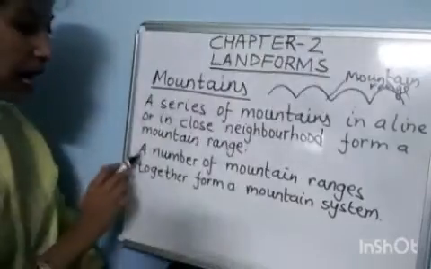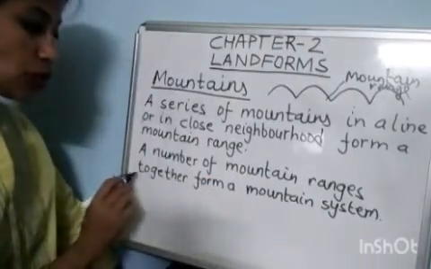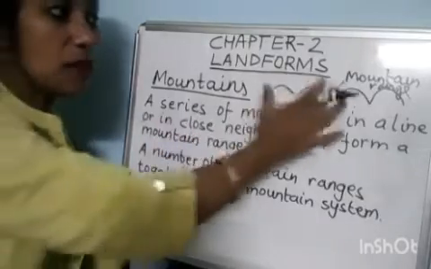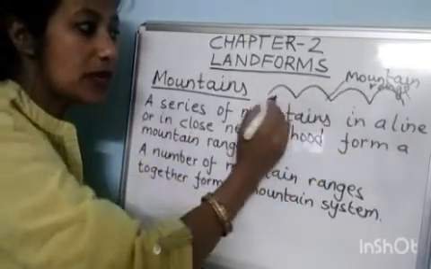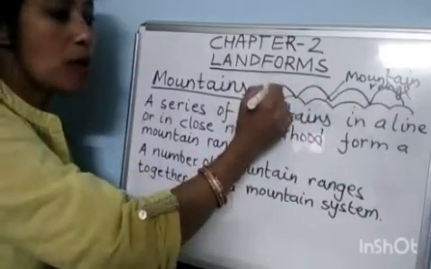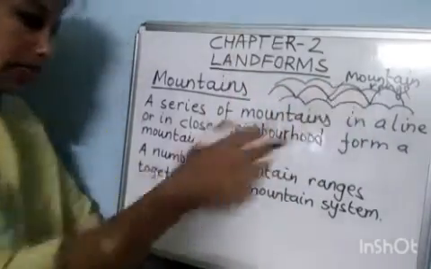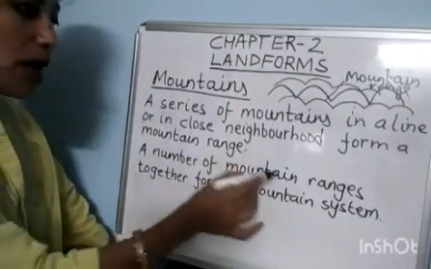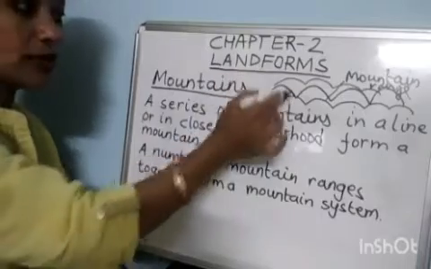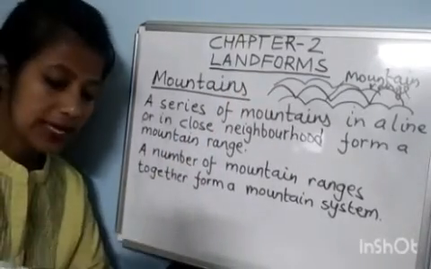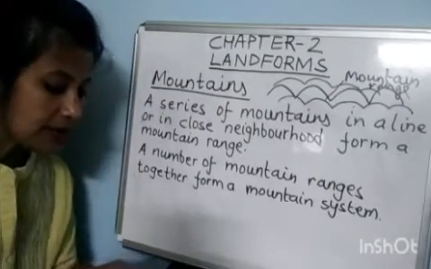A number of mountain ranges together form a mountain system. This is called what? Mountain system. They include three parallel ranges.